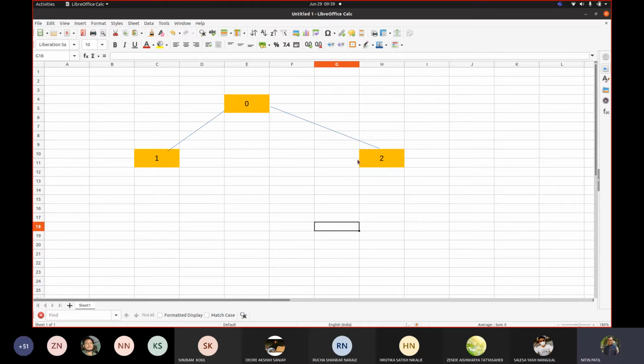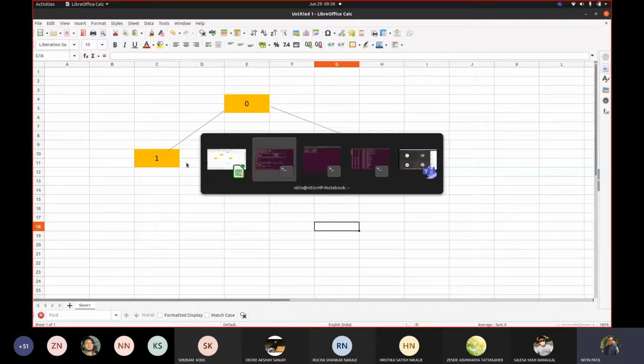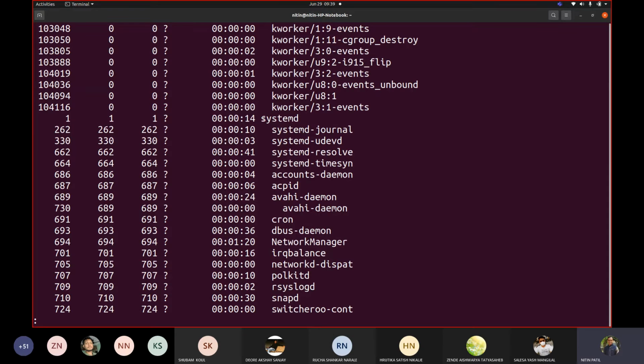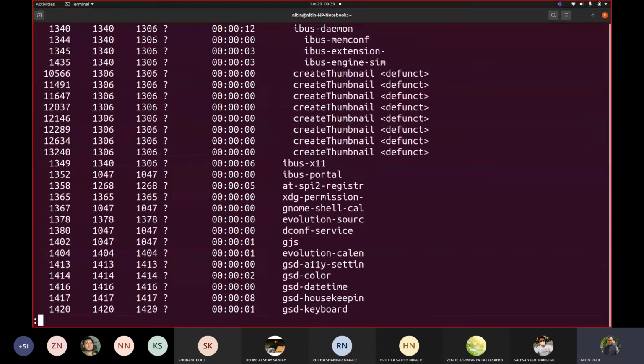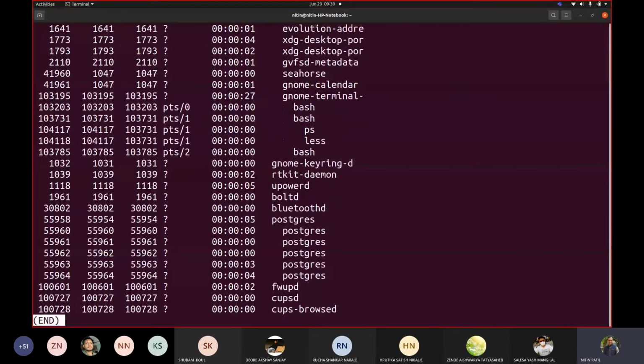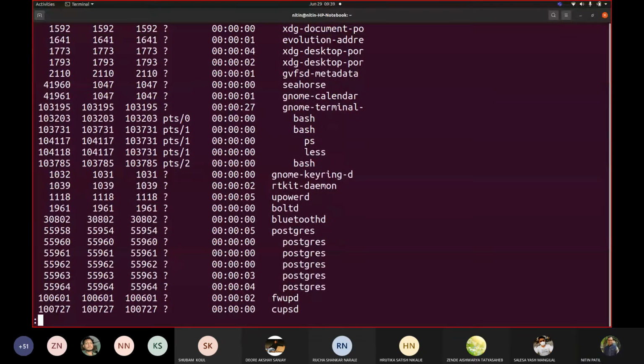This 0 creates these 2 children, and this 1 in turn had so many. See, these all are children of 1. Like 1 is the top parent for all these things.